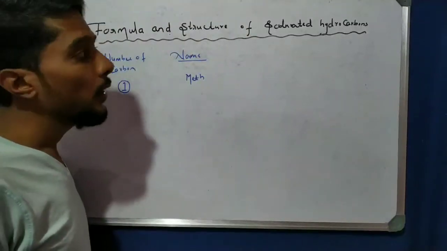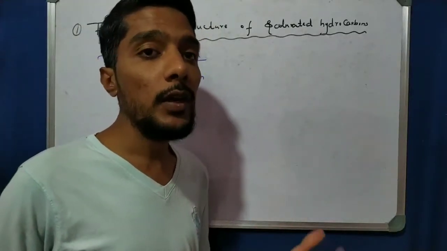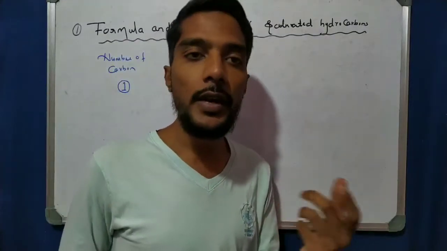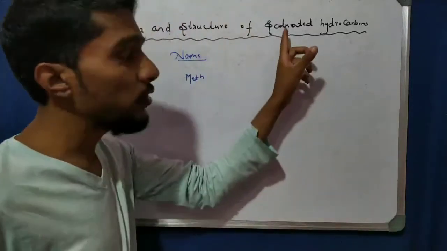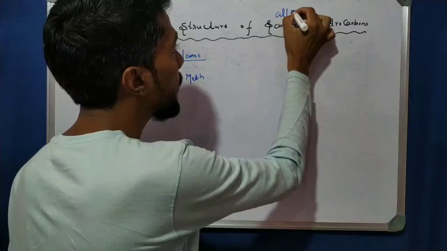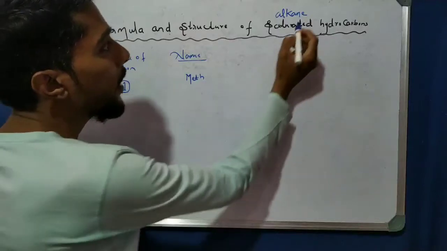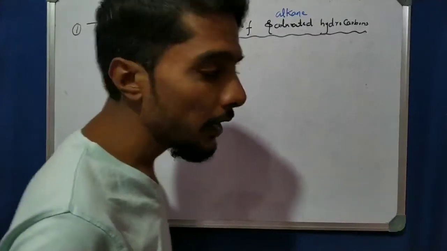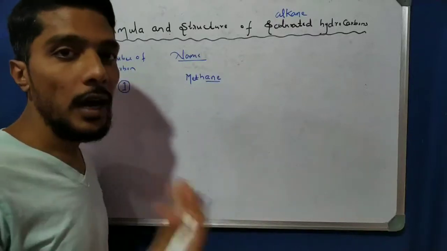Now it is meth. Now check whether it is saturated or unsaturated. If it is having single bonds, we call it saturated. If having double or triple bond, we call it unsaturated. So next is to check the number of bonds, if 1, 2 or 3. Because we are learning about saturated, so saturated is nothing but alkane. Now if it is alkane, last you have to put A-N-E here. So it is called methane. So meth is for one carbon and A-N-E is for alkane.